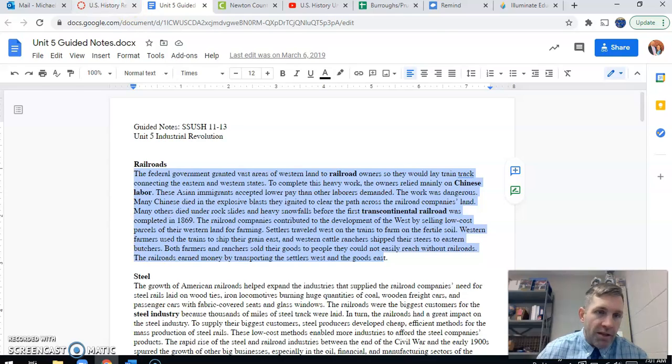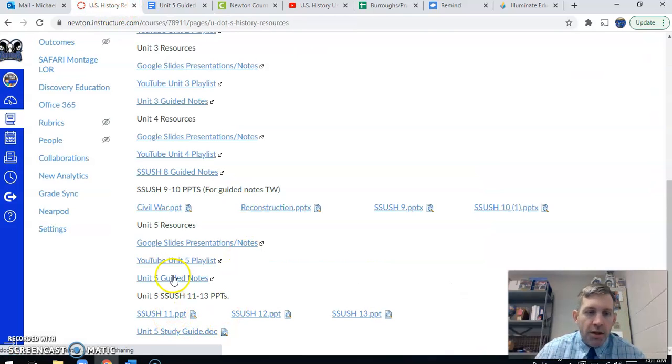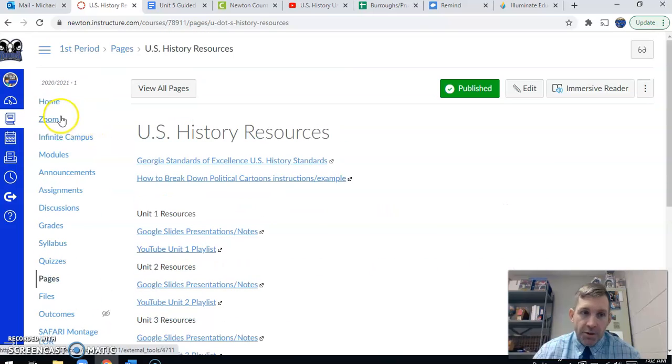Okay, so that's that. So you have three different resources that you can use today to get your information as we talk about it, to find the information when you're working on it later, and to go over and learn that information from the standard.